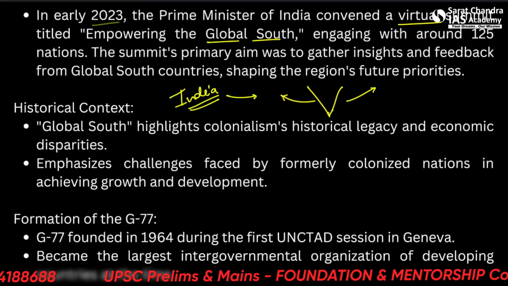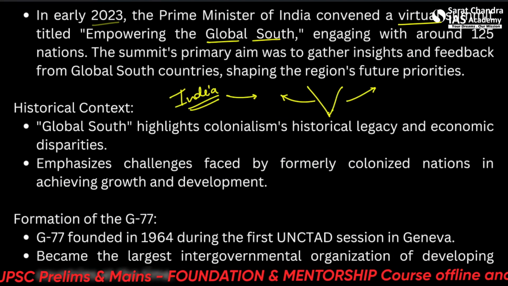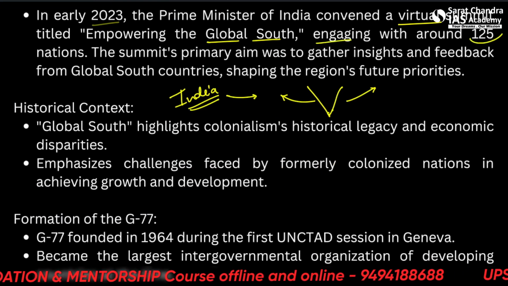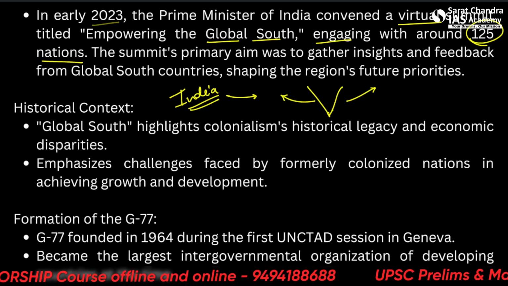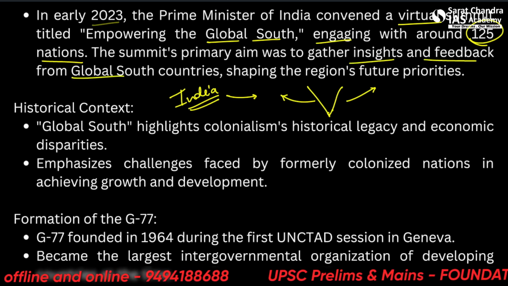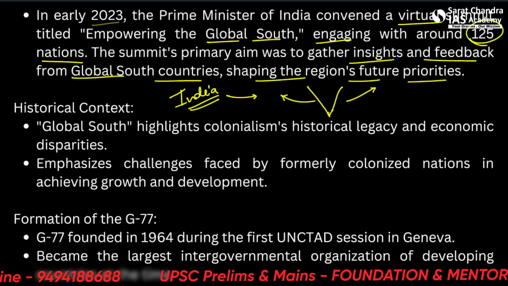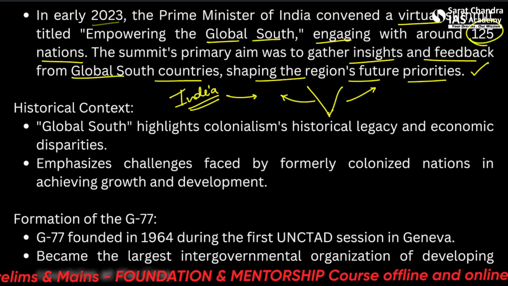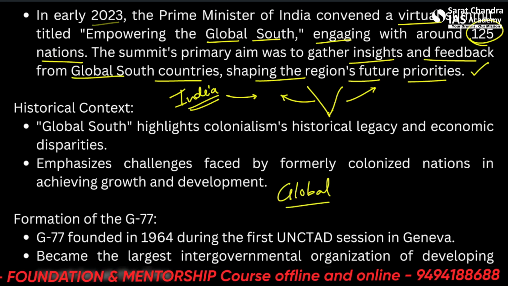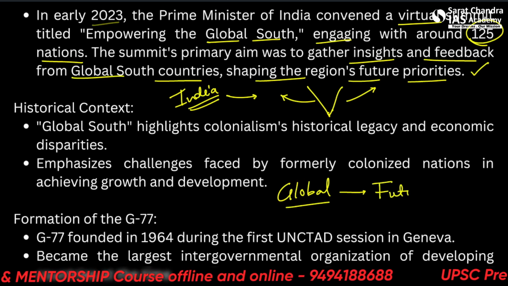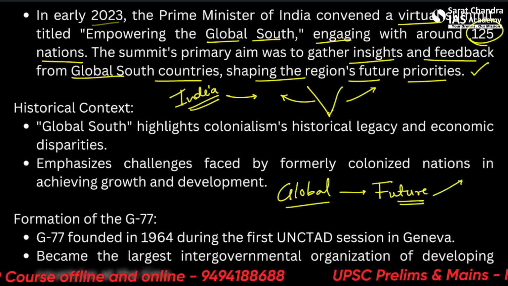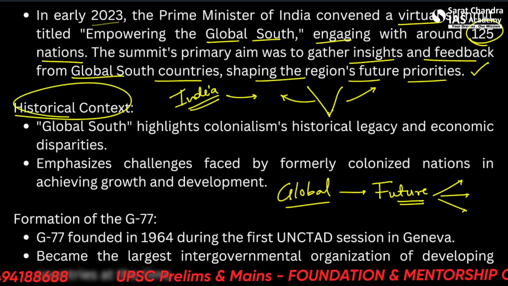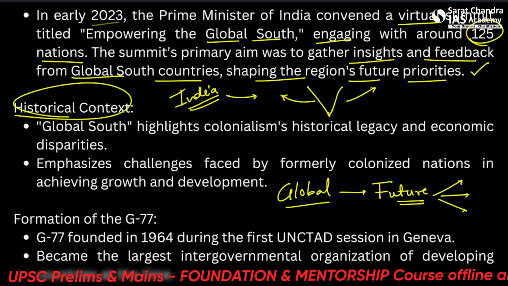Alright, let's move forward. So, historical context. So it engaged with around 125 nations. The summit's primary aim was to gather insight and feedback from global south countries, shaping the region's future priorities. So we need to see what are the future priorities of the global south. When you are making the notes about the global south, you will just put a section, future priorities. And that future priorities you will write down, this and this, and then you can use it in answer writing.